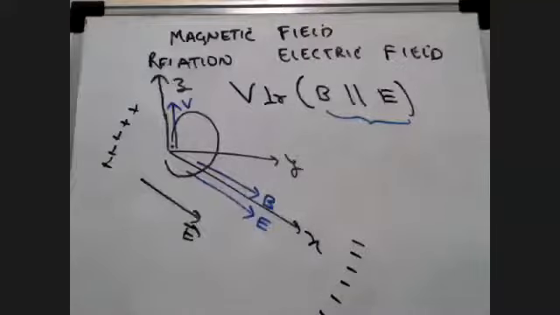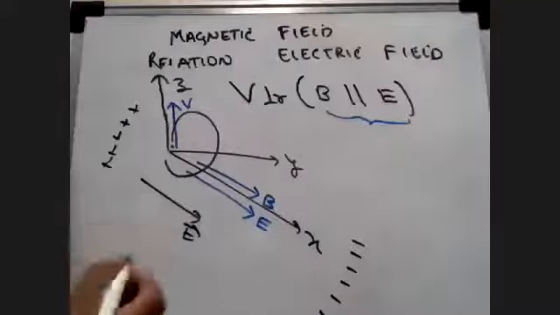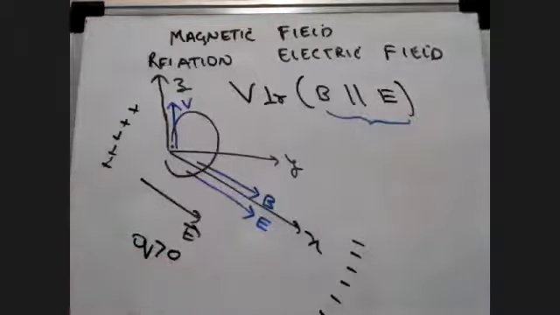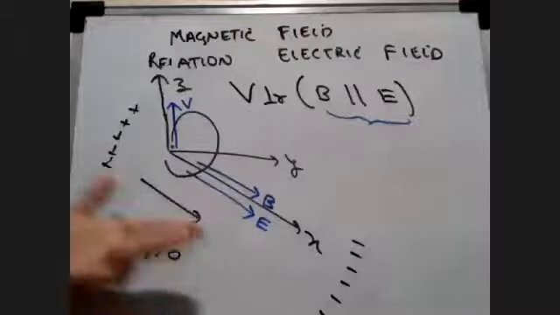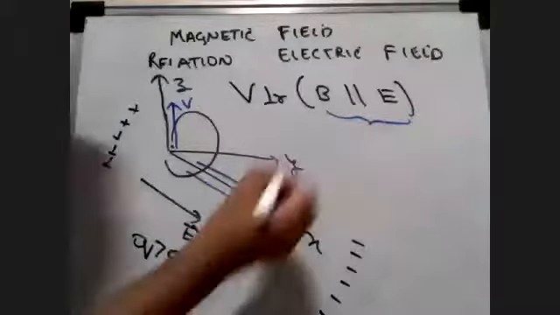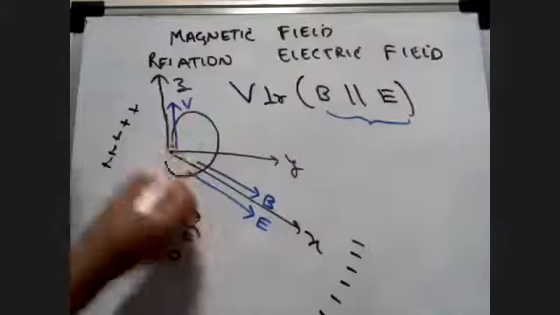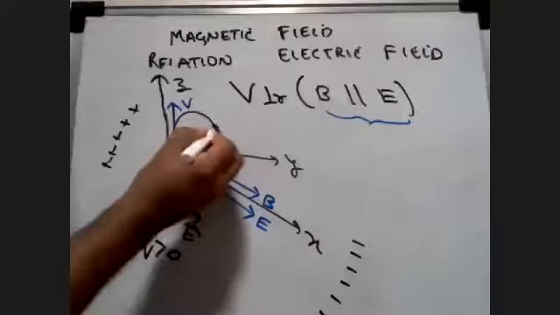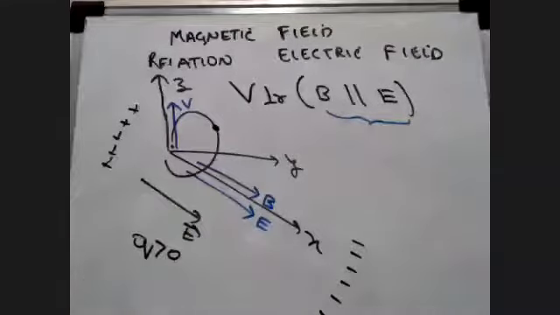Yes or no, students? Yes, Q is greater than 0. The electric field will definitely cause a force on this charge. Suppose the charge is here. Won't it cause a force Q into E? Will it not cause a force on it? Yes or no? Not only that, forget it.